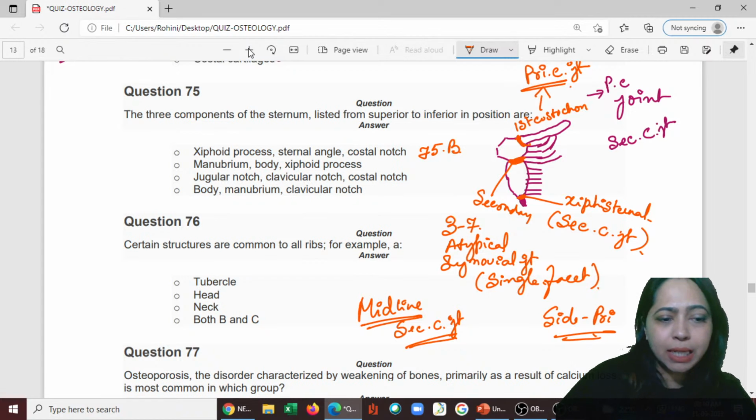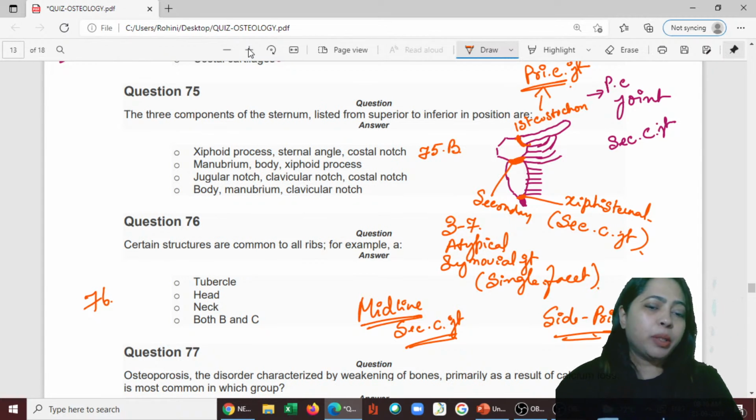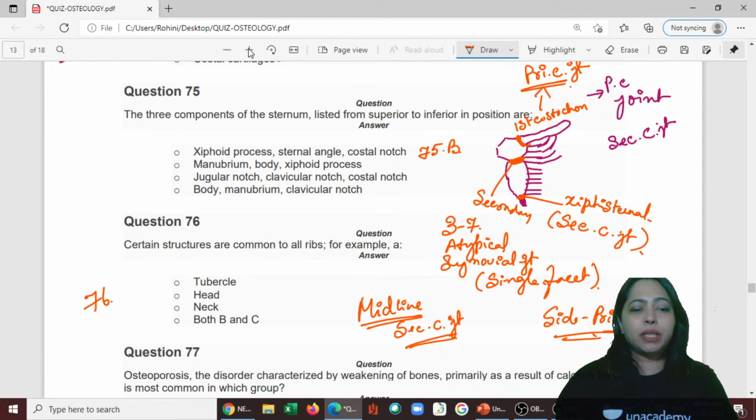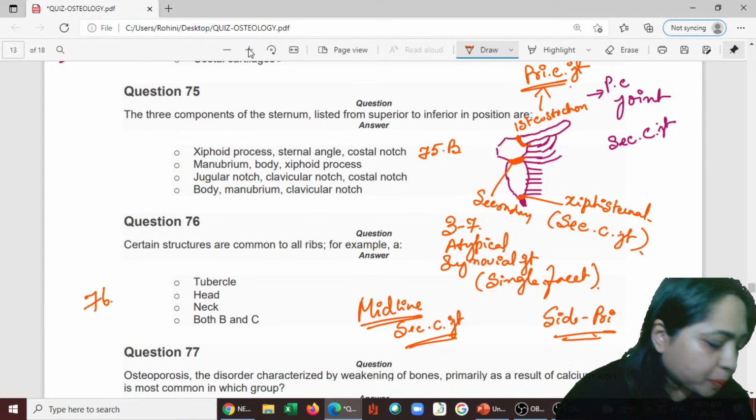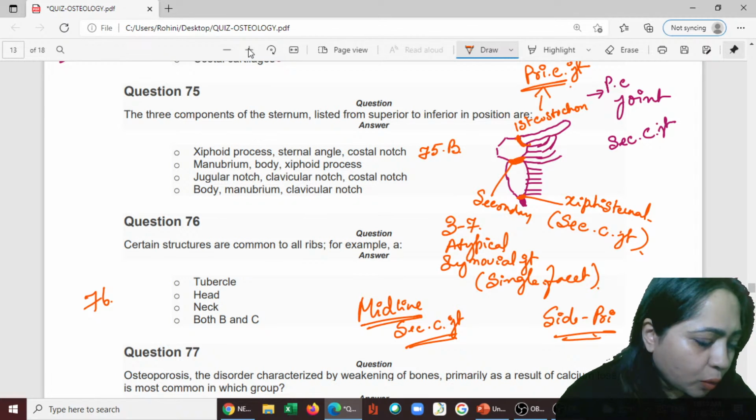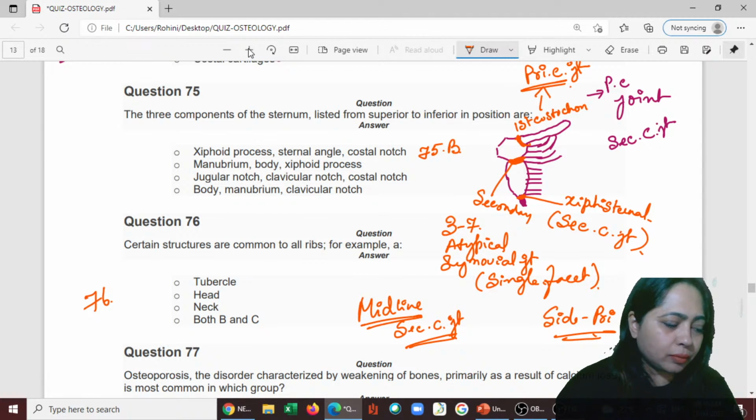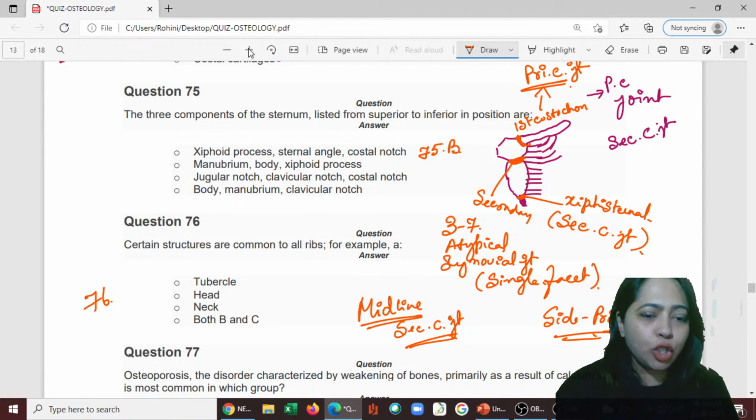Okay, next one, 76th one. Certain structures are common to all the ribs, for example, tubercle, head, neck, and all this. So now you tell me what is the answer for this. What is your answer? Head, neck, both B and C. So that is the option.